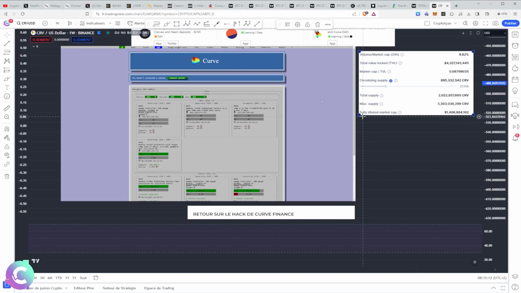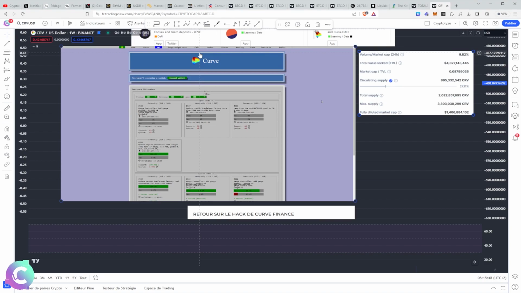Let's say you are a developer or you have a Web3 project, you are going to launch a new token. This new token, you have to have liquidity. There have to be people who buy it and who value it. For this, you will potentially have CRVs or buy some, for example, to be able to offer your pool in Curve and to be able to try to have part of the incentive so that people buy your token and put it, for example, as collateral with Ethereum or with a USDT, any stablecoin. And obviously the CRV has all its appeal in it. This is why we also talk about curve wars.